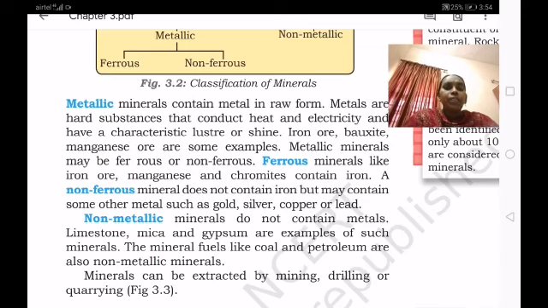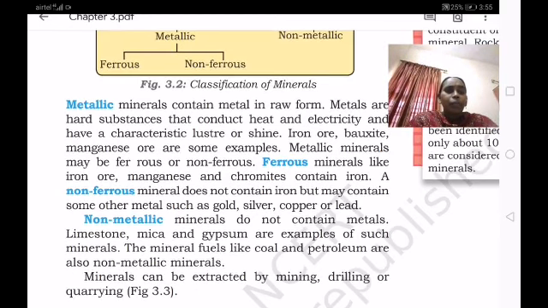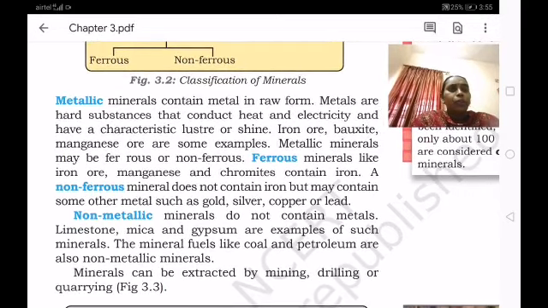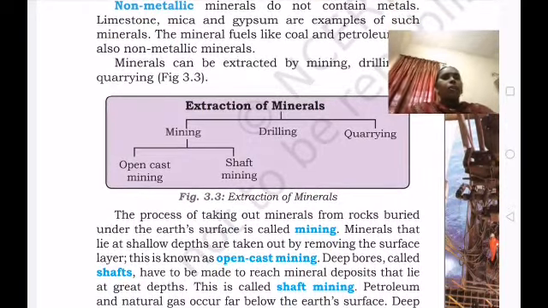All these minerals, how can we take them out from underground? The minerals can be extracted by mining, drilling or quarrying. By these three methods we can take minerals out from underground to outside.